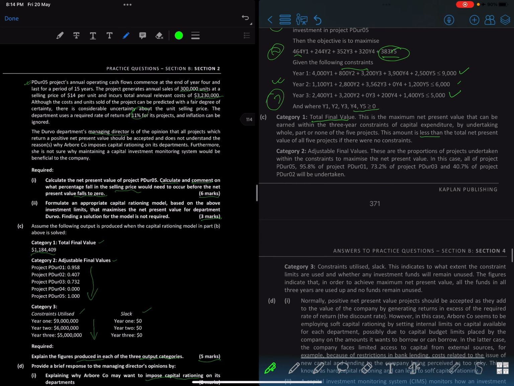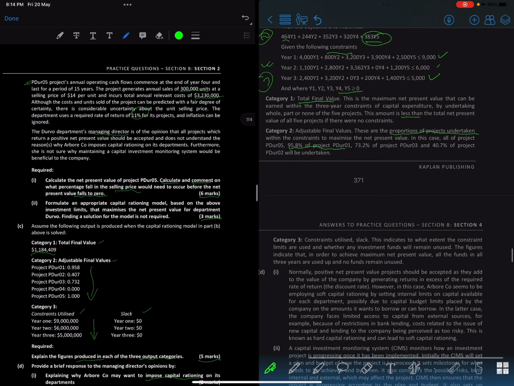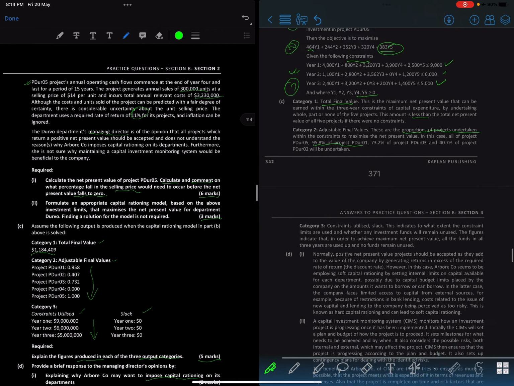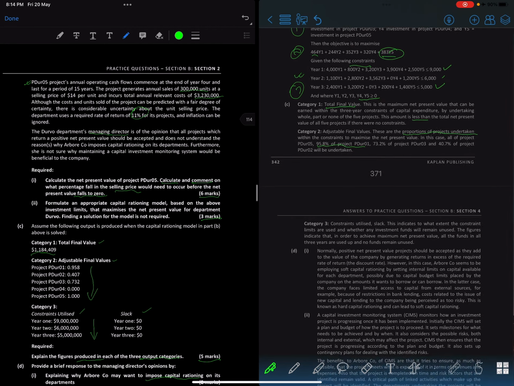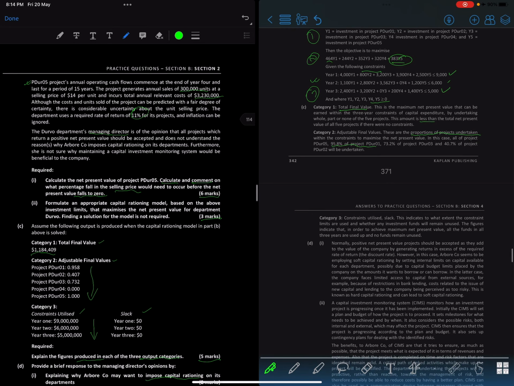So category 2, what does this mean? These mean how much proportion of the projects can be undertaken. So in the case of, let's say, project number 1, 95.8% of the project can be undertaken. It will depend. Sometimes they will give a question where you can't divide the project. You can't say I'll do half a project of that. So that can't happen.